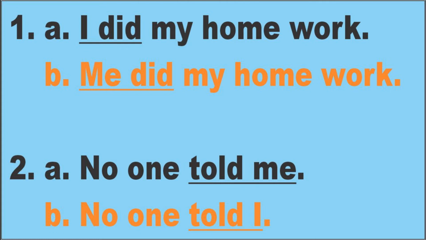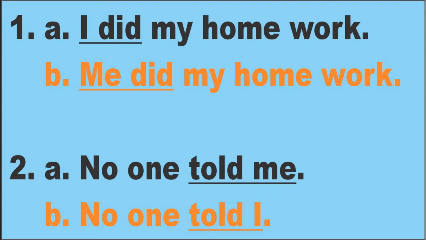We learned on the first page that I always stays before the verb, and me always stays after the verb, right? So look at this sentence. Which one is the correct sentence? I has to be in front of the verb, and me has to be after the verb.